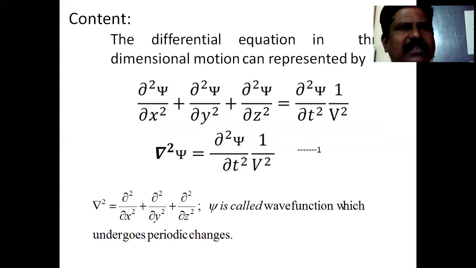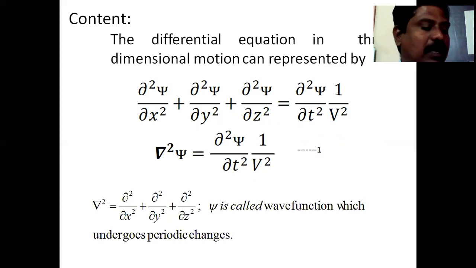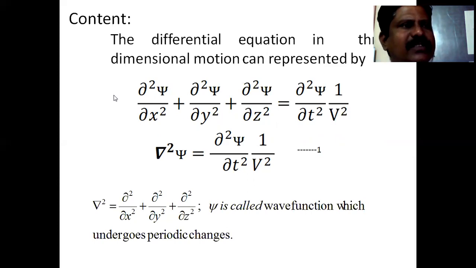When you say that the particle exhibits a wave nature, it is described by some sort of equation. That equation describes the physical behavior of that particle. Here the differential equation in three-dimensional motion is given by ∂²ψ/∂x² + ∂²ψ/∂y² + ∂²ψ/∂z² = (1/v²) ∂²ψ/∂t².